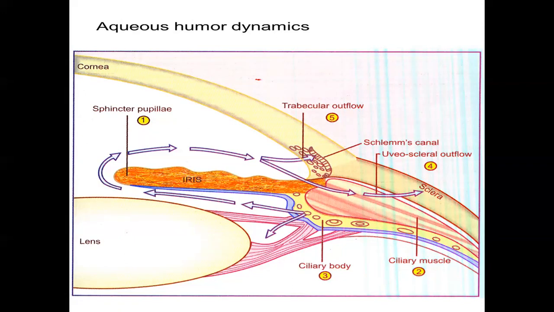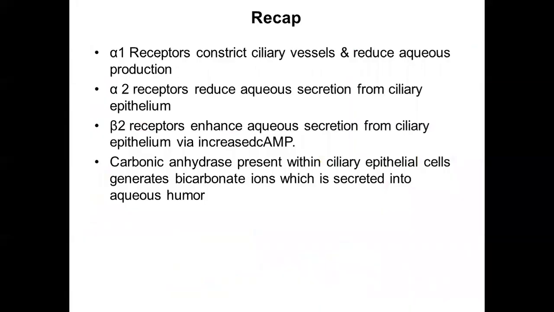Now there are some receptors about which we have already learned when we were discussing the various receptors under the ANS. These also play a role in aqueous humor secretion and production, and you will see that once again. Though we have discussed the roles in the respective chapters, we will again have a recap here. So alpha-1 receptors are present on the ciliary blood vessels, and they reduce the aqueous production. They reduce the ocular blood flow, and thus they reduce the aqueous production.